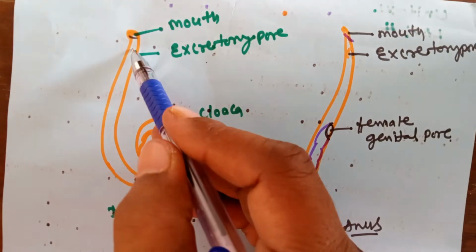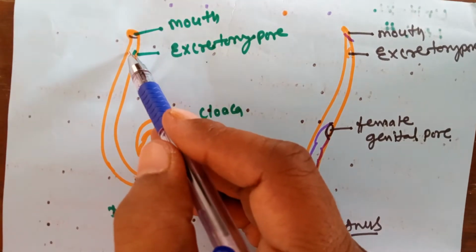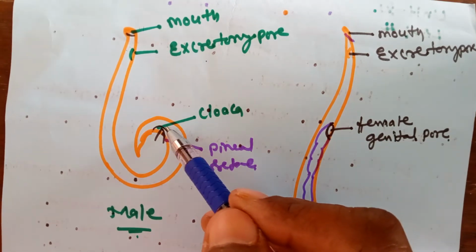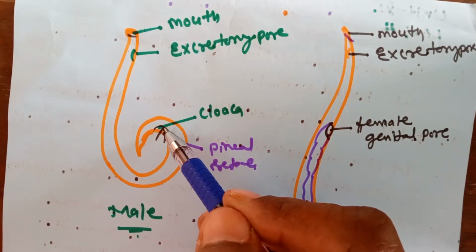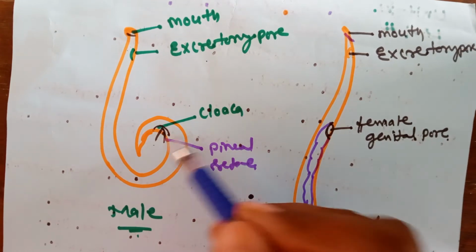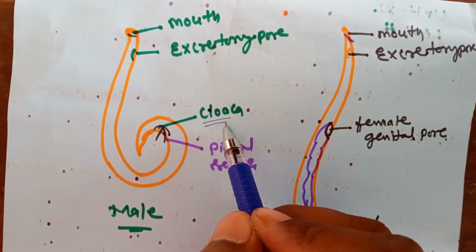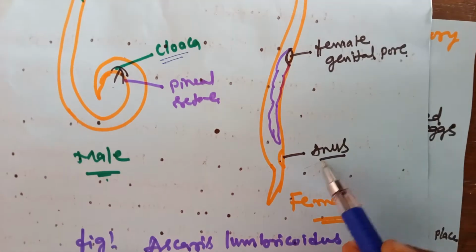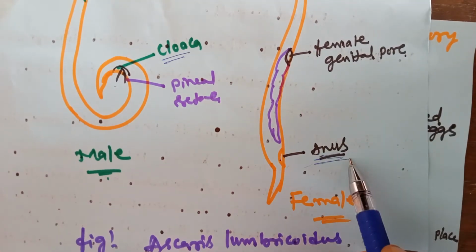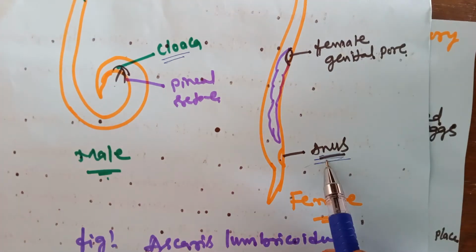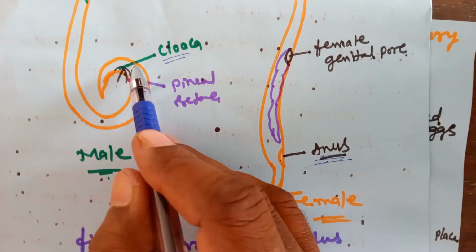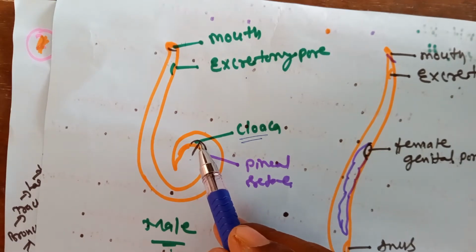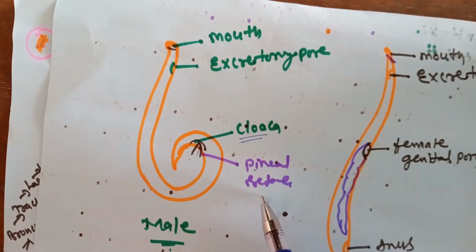The mouth opens to the buccal cavity, the buccal cavity opens to the pharynx, and the pharynx opens to the intestine. In the male, the intestine ends with the cloaca. But in the female, in the posterior part, the anus is present. This difference is very important. But in the male body, in the cloaca region, one pair of penial setae is present.